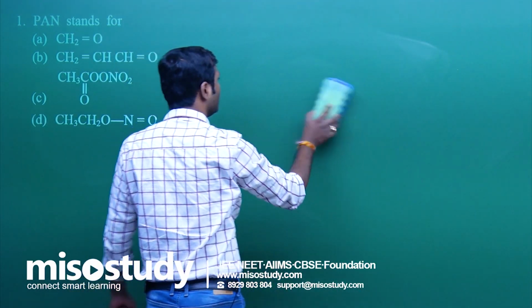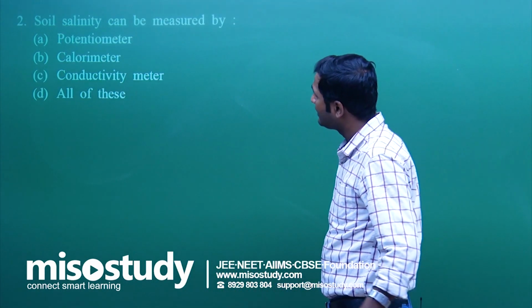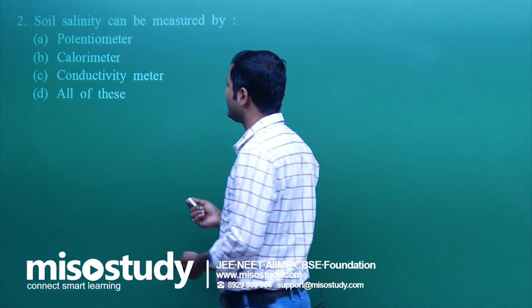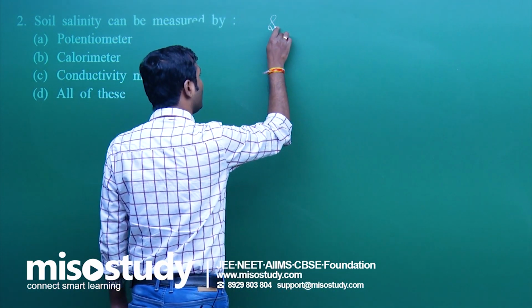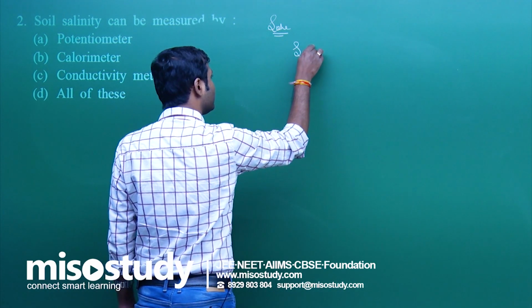Now let's move to the next question. What is the next question here? Check the thing. Soil salinity. What do you mean by salinity? That is the amount of salt present in the soil. This is a natural process.